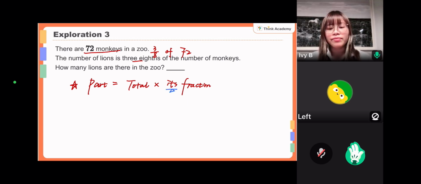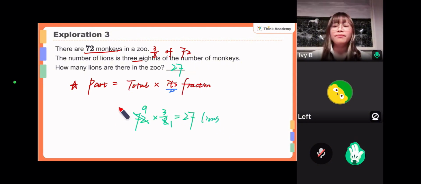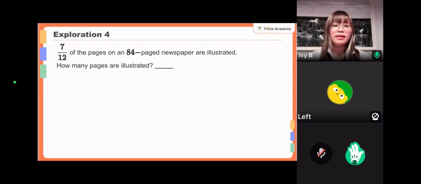Okay, so now let's have a look. Here the total is actually the amount of monkey, 72, and then the fraction for the lion is 3/8. So we just times it directly. Okay, so the answer is we simplify it first. Do you remember how to do the calculation? Cancel the integer with the denominator, and we divide it by 8. Then this is 1 and this is 9. So 3 times 9 is 27. So there are 27 lions. Okay, so is that clear? Now that is quite straightforward, yeah.